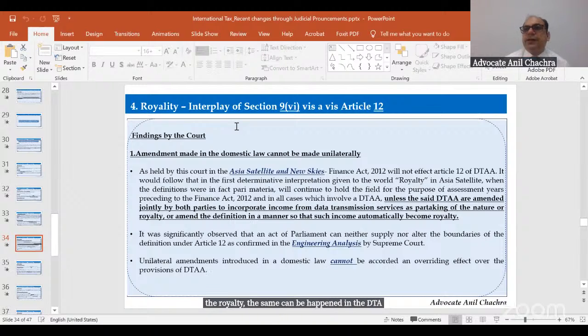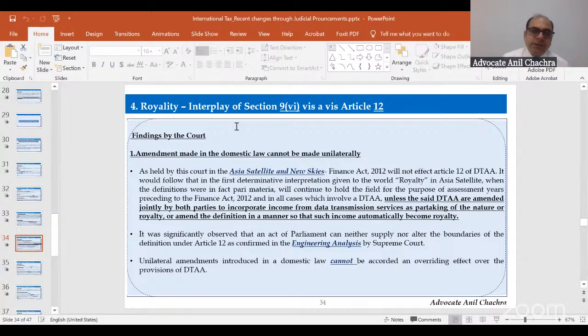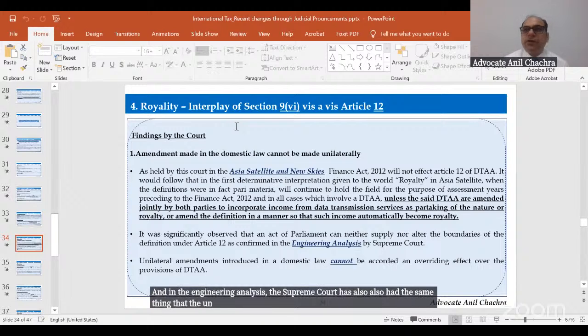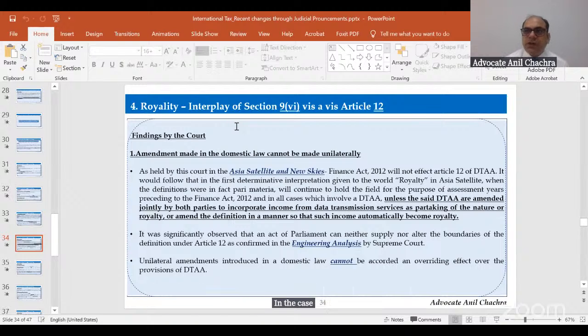So the court has rejected the arguments of the income tax department. And in the Engineering Analysis case, the Supreme Court has also held the same thing, that the unilateral changes in the case of the taxation of the software royalty, the court held that the explanation can't be read into the DTA itself. So unilateral amendments can't be introduced into the DTA. This is the first thing.